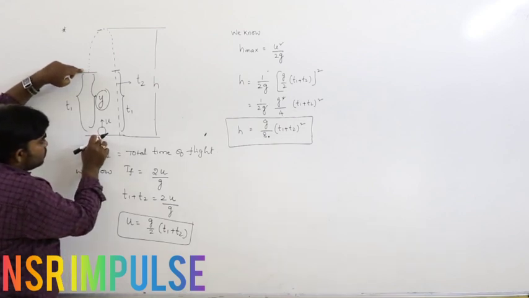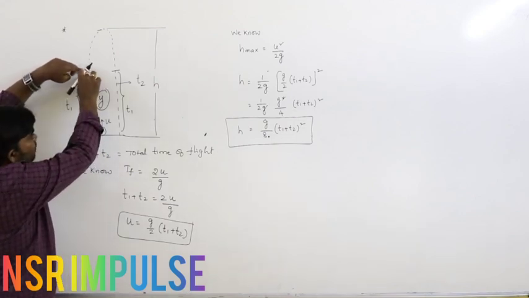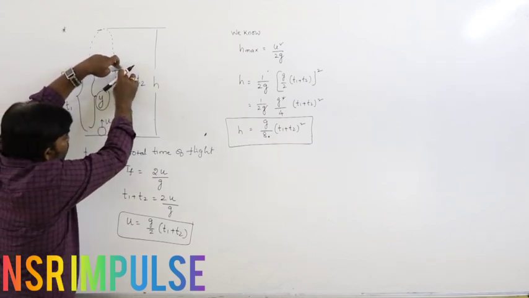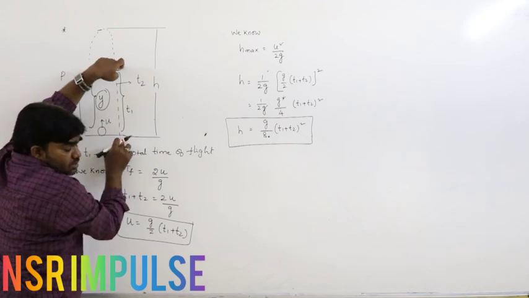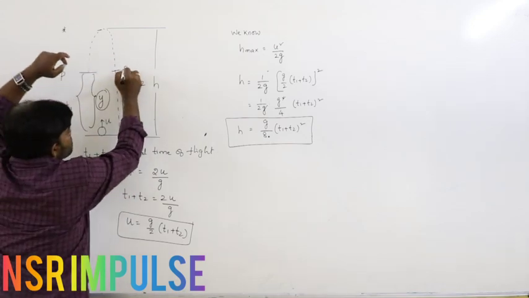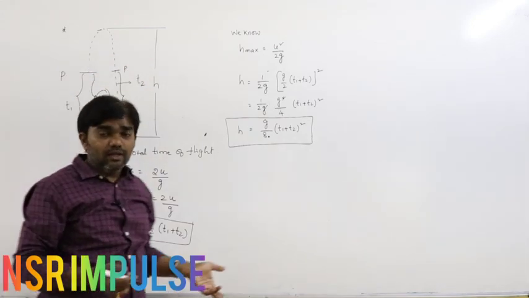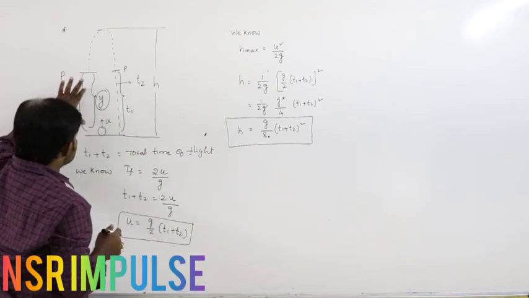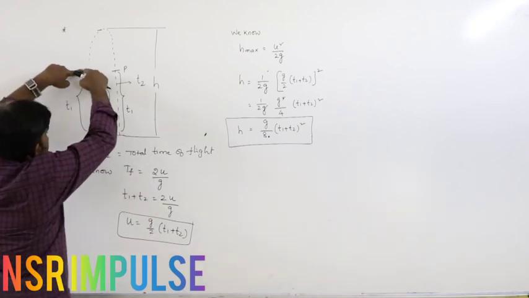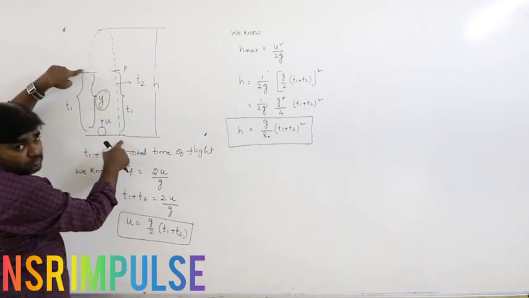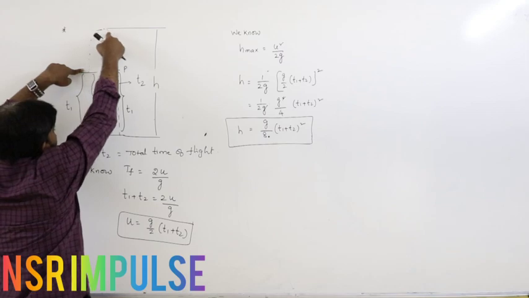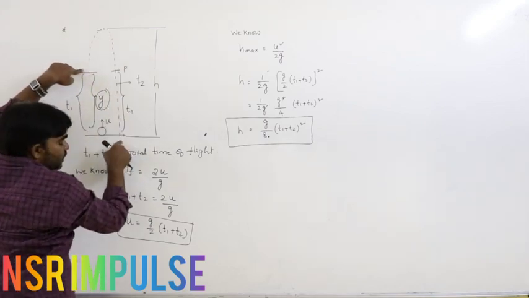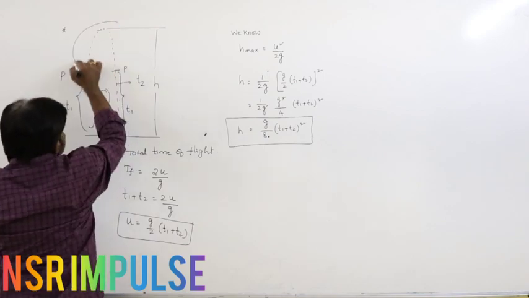From the point of projection to reach the point P is T1. In the same way, during downward motion, from point P to reach the ground, the time is T1 only. So this is T1, this is T1. But from this position to the maximum height and back to the ground, the total time is T2. So then what about this time?